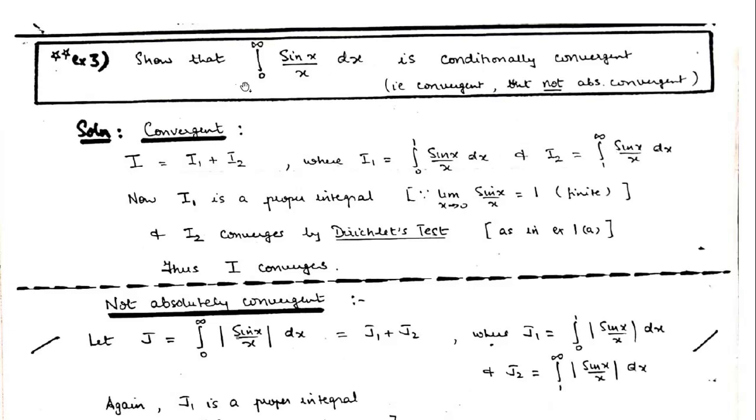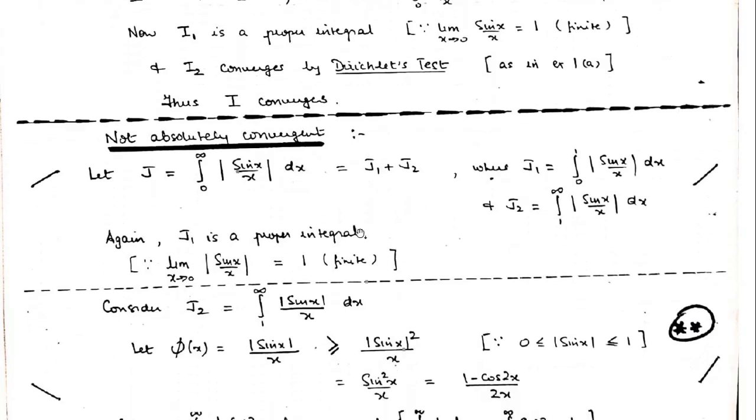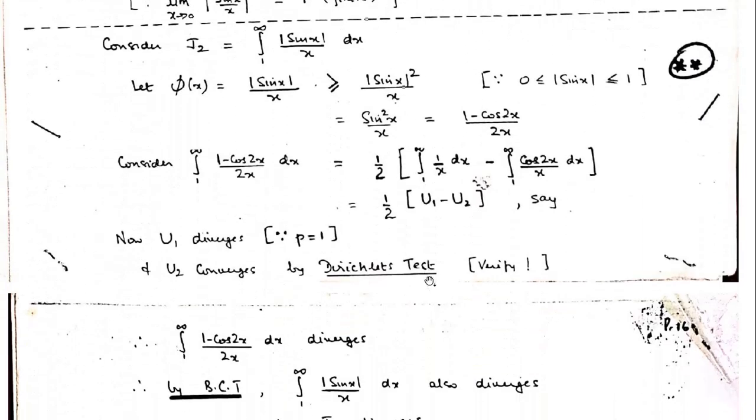If both are convergent, then it will be convergent. If this is divergent, it will be divergent; convergent plus divergent will give us divergent only. So effectively we need to consider this integral, and then we can discuss it through our previous examples. In fact, we can say that as this function is less than or equal to something, we can apply the limit comparison test for that. So we will understand that this integral is convergent. That will give us that this is convergent, but we'll prove that this is not absolutely convergent. So we can go into it and see this one.